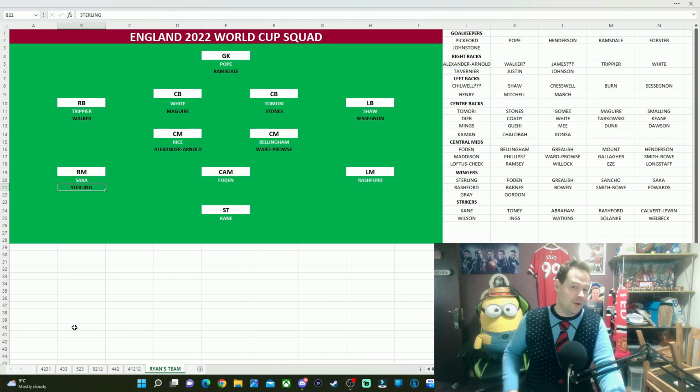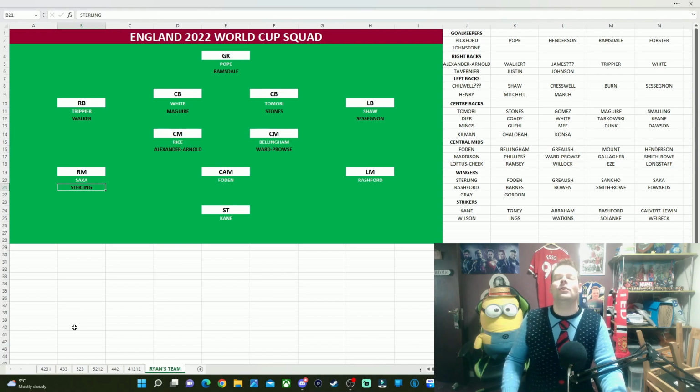I was very close to not putting Sterling in the squad at all, but I think, again, his performances for England, kind of like Maguire, speak for themselves. He has been a clutch player for England over the last few tournaments, so I think he has to be in the squad, but he certainly wouldn't be in my starting lineup.